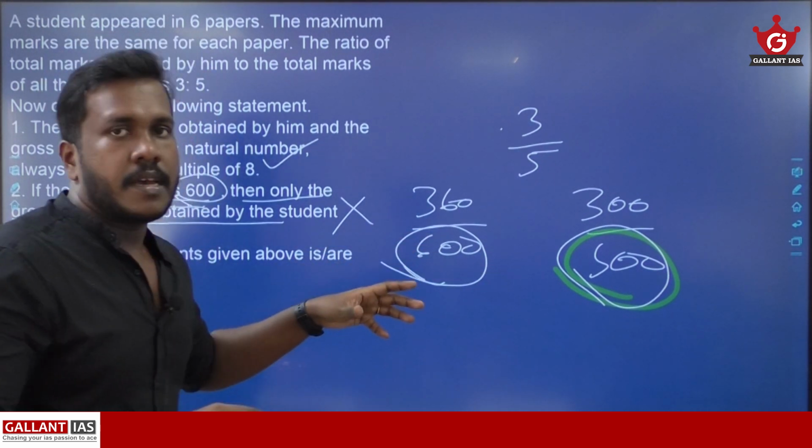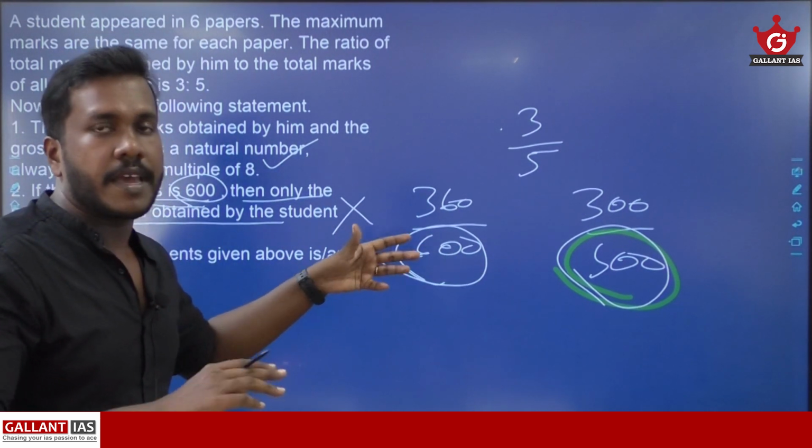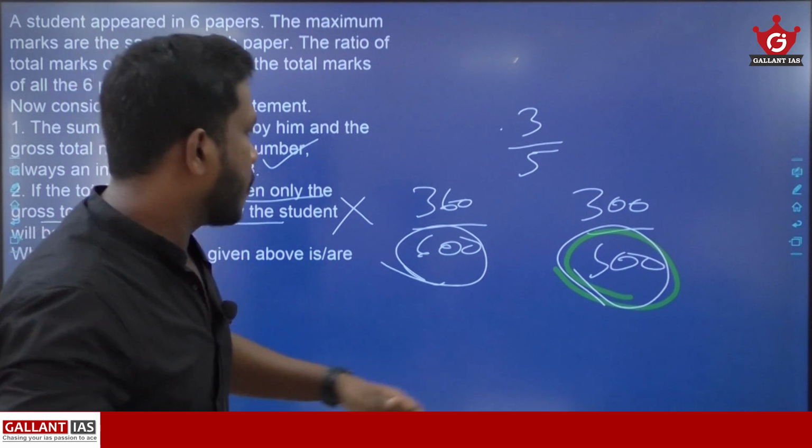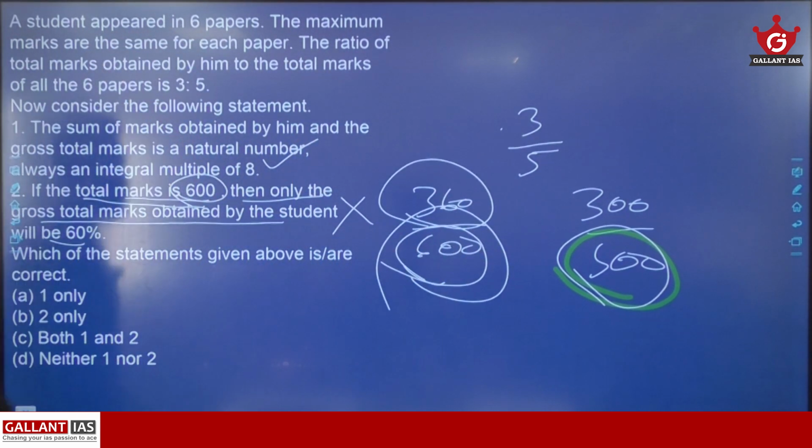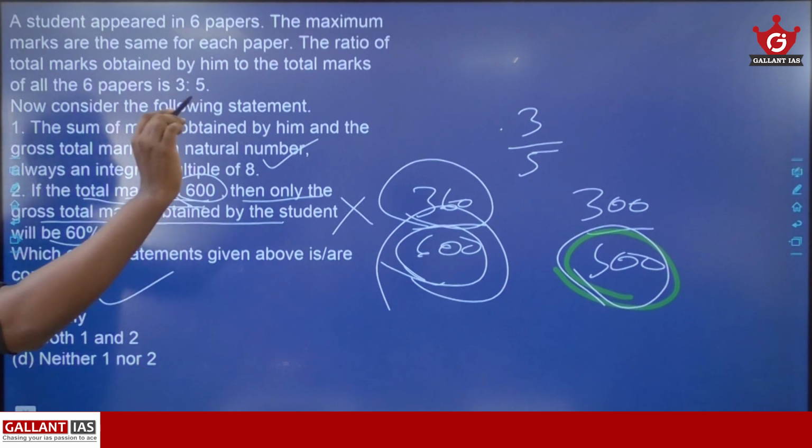If the marks obtained by the student and the total marks are in the ratio 3:5, then of course the marks obtained by the student will always be 60% of the total marks. So statement 2 is not correct, and here the answer is 1 only.